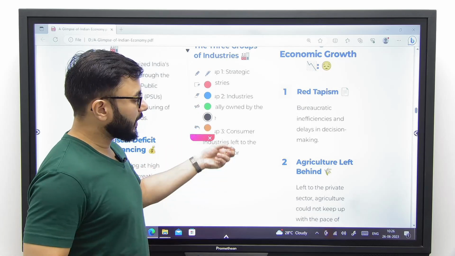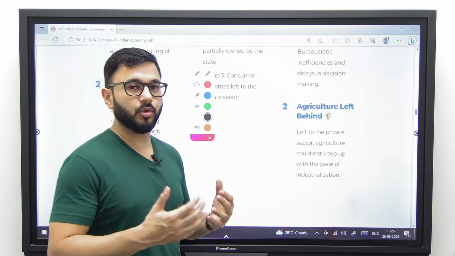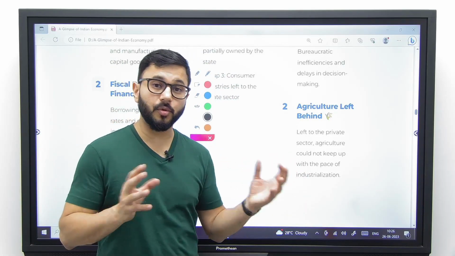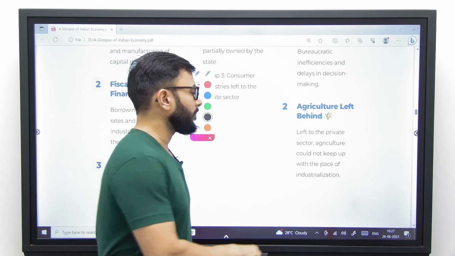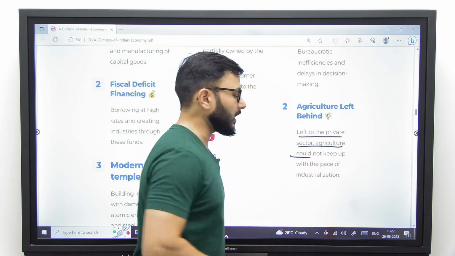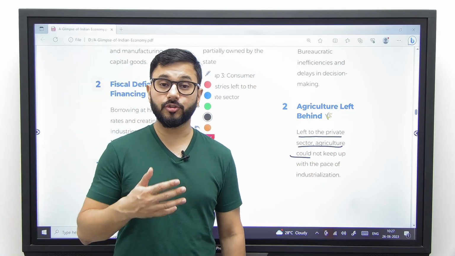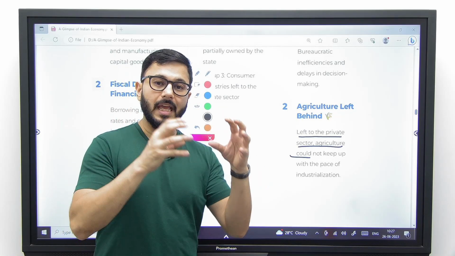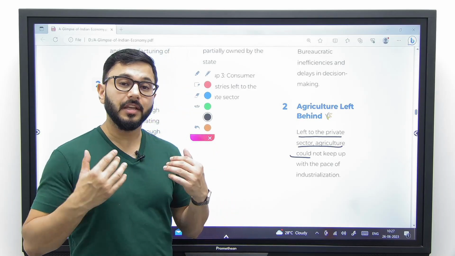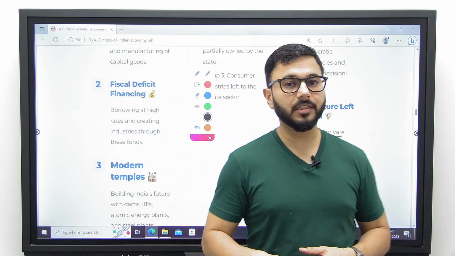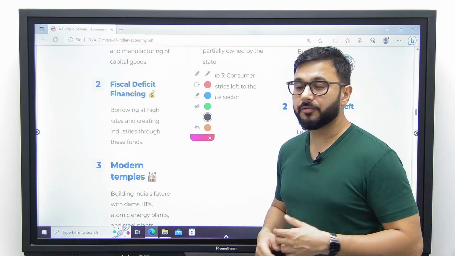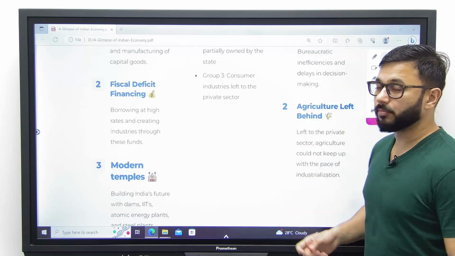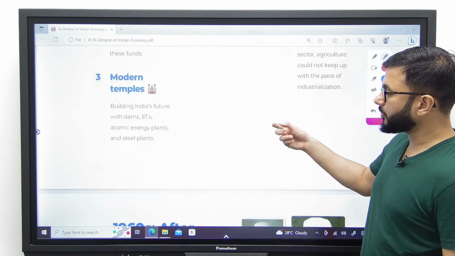Number 2, agriculture was left behind. Major problem of the Mahalanobis model. It focused so much on industrialization, focused so much on manufacturing sector that it left agriculture to the private sector. But we have seen through historical proofs as well, not only in India but around the world, that agriculture has never done well if left only to the private sector. The government has had to interfere and intervene and invest in agriculture in order to promote it, in order to modernize it. So these were the major problems with Mahalanobis model.